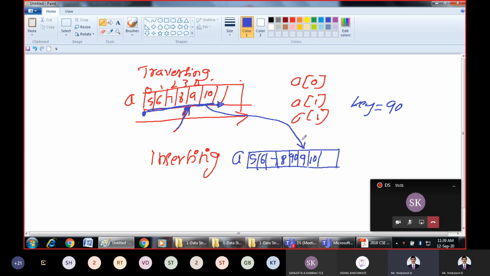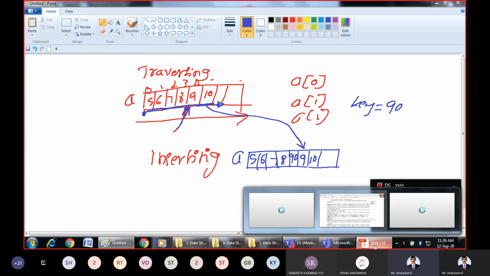So that is how inserting takes place. That is the second operation we can do. For all these operations we have a lab program, our first lab program. Here I'll be giving you the theory, and the programming probably next week. I'll be explaining all these functions with the help of code.